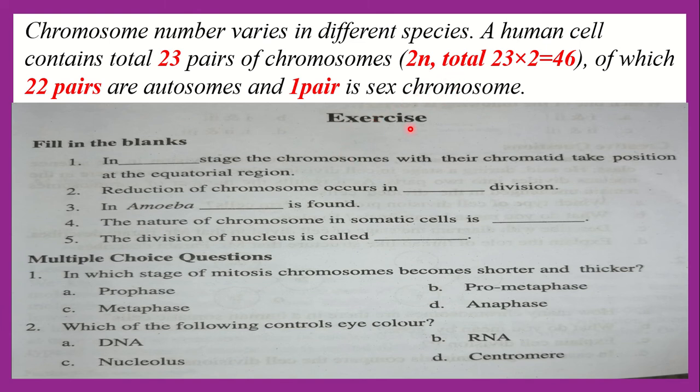Okay everybody, now let's see the exercise part. Here, fill in the blanks. In dash stage, the chromosome with their chromatid take position at the equatorial region. Number 2, reduction of chromosome occurs in dash cell division. In amoeba, dash is found as the nature of the chromosome. In somatic cell is dash. The division of nucleus is called dash.